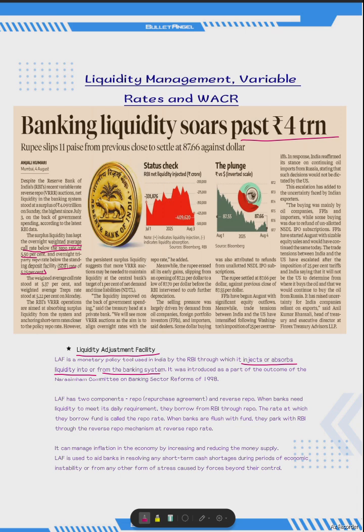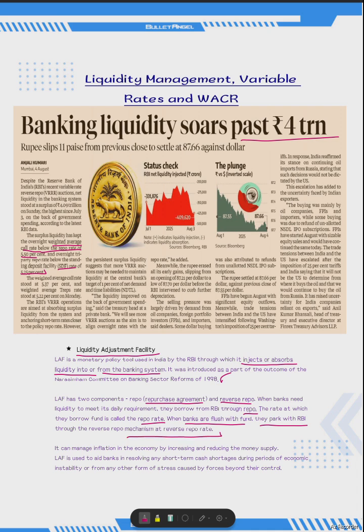It was introduced as a part of the outcome of the Narasimham Committee on Banking Sector Reform of 1998. The LAF has two components, that is repo, that is repurchase agreement, and the reverse repo, that is reverse to the repo rate. When banks need liquidity to meet their daily requirement, they borrow from RBI through repo, and the rate at which they borrow funds is called the repo rate. On the other hand, when banks are flushed with funds, they park the additional funds with the RBI, and that mechanism is known as reverse repo.